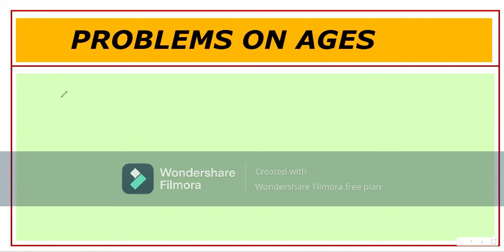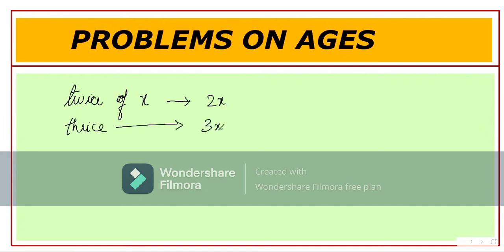Okay, so first of all, in these kinds of problems you will get these words: twice of x, thrice of x. So what do you want to do? Twice means 2 times the value, 2 into x. Thrice means 3 times the value, 3x. Even you will get 4 times. In that case, you need to multiply the particular age with 4. And you need to remember two more things.